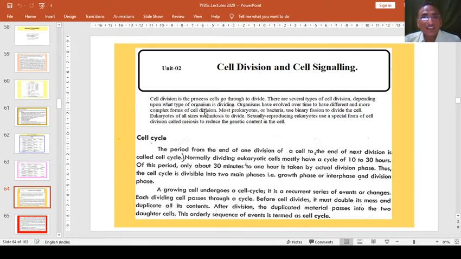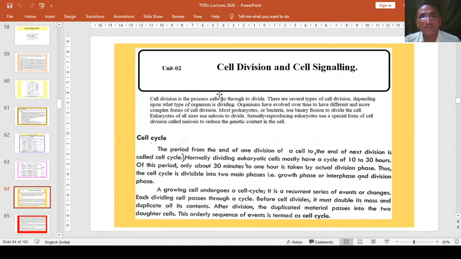Cell division is the process a cell goes through to divide. There are several types of cell divisions depending upon what type of organism is dividing, because every organism has different types of cells, and these cells have different structures, shapes, life, everything, and numbers of chromosomes.